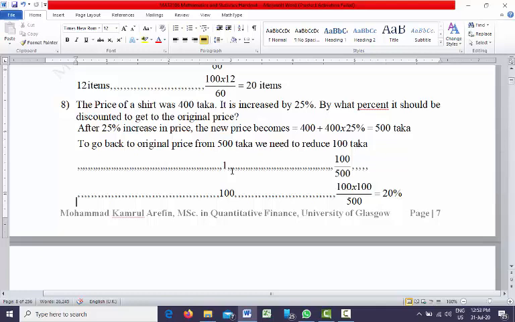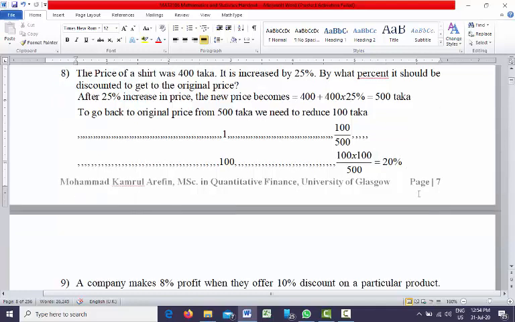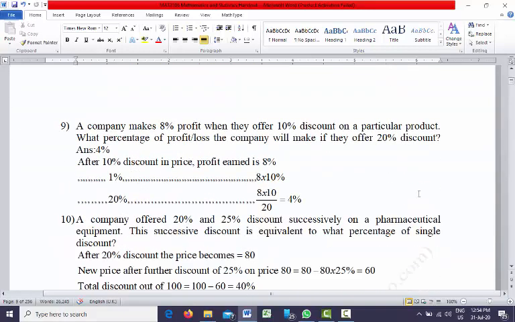So 100 out of 500, if you calculate, is 20%. That means you have to reduce 20% from the new price.